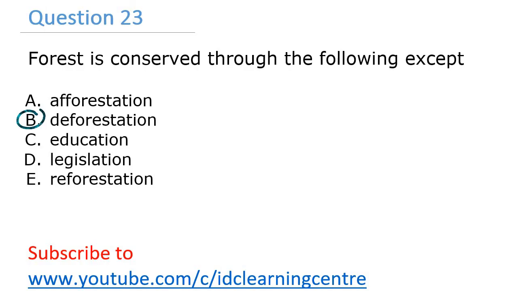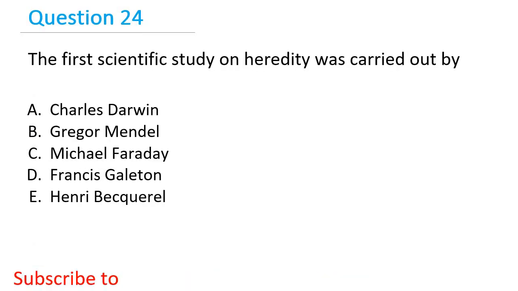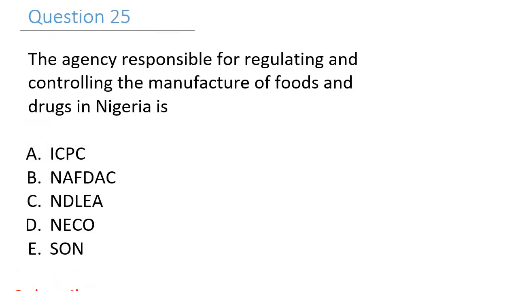All right, let's look at question 24. Question 24 says, the first scientific study on heredity was carried out by A, Charles Darwin, B, Gregor Mendel, C, Michael Faraday, D, Francis Galton, E, Henri Becquerel. Among the options, the correct answer is B, which is Gregor Mendel.